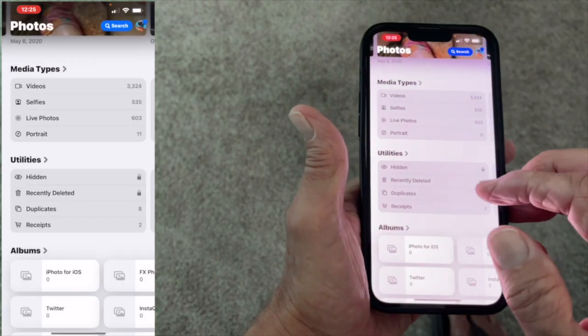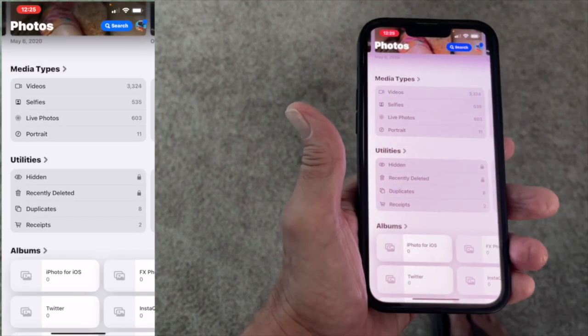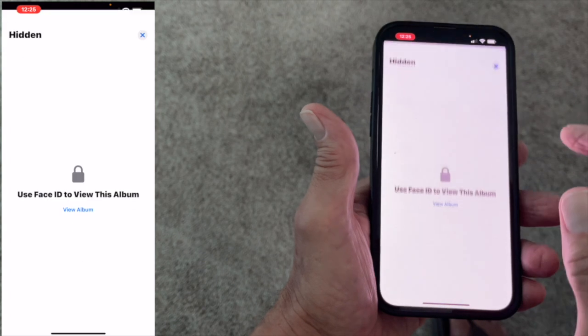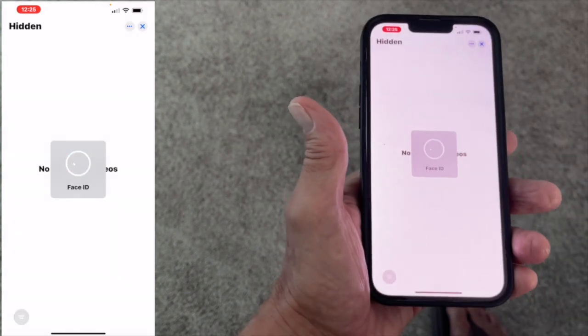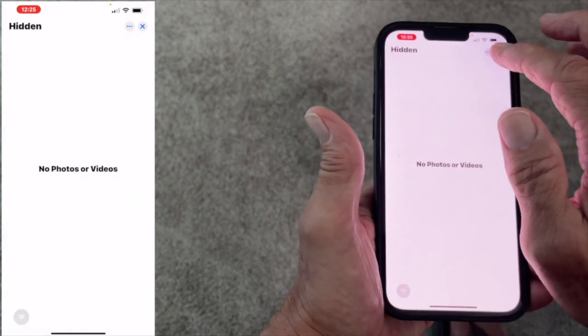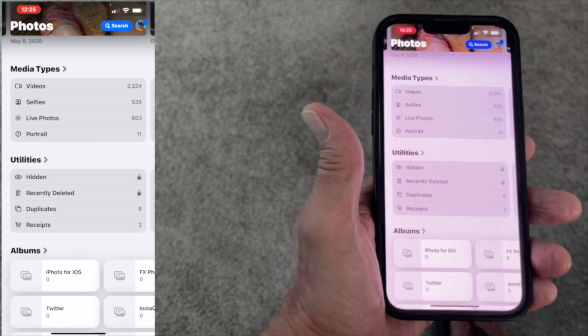Let's close that up. All right, so then you've got hidden photos. And I don't think I've got any hidden photos. Let's take a look and see. I got to do face, right? And as you can see, I'm not hiding anything from anybody, right? But here, recently deleted. Anyway.